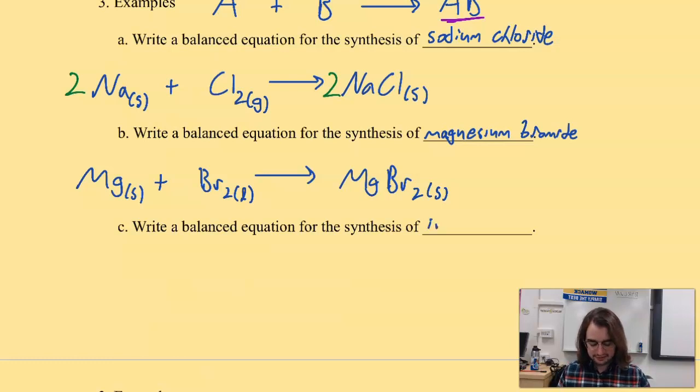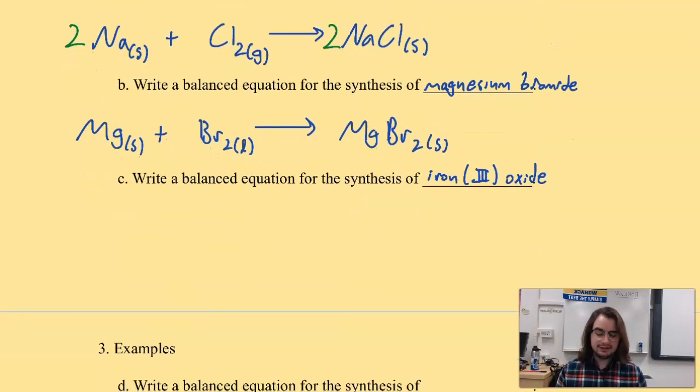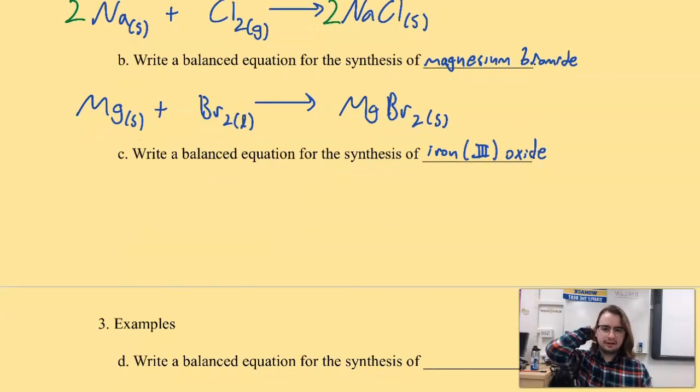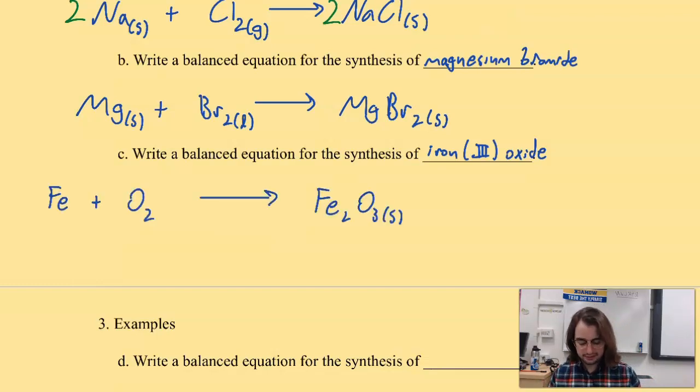We could do this till the cows come home. Iron 3 oxide. What I'd like you to do here is take a second, pause the video in earnest, and try to figure out the synthesis equation for this. Maybe first take a second to make sure you're comfortable writing out the formula for iron 3 oxide. Just pause for a moment and try it out. I'll come back.